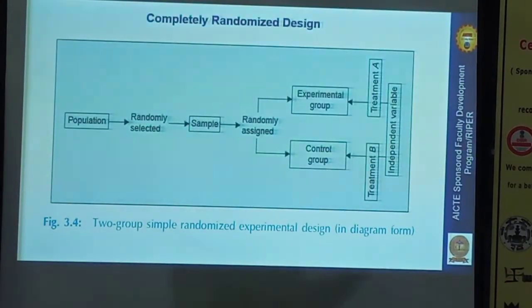Coming to the designs, there are 4 designs: complete randomized design, randomized block design, Latin square design, and factorial design. I will just give a glimpse of how these designs work. Within 10 minutes I will complete. If time is short, we will come to the valedictory.